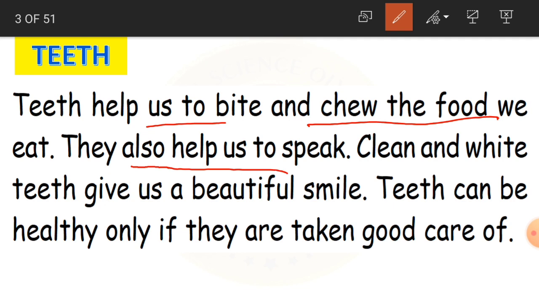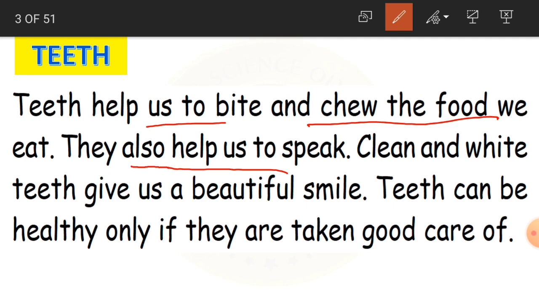Not only for eating the food, children, teeth also help us to speak. Have you observed a person who is speaking with teeth and a person who is speaking without teeth? Older people, how do they speak? How does it sound when they speak? We will not be able to understand properly if there are no teeth while they speak.